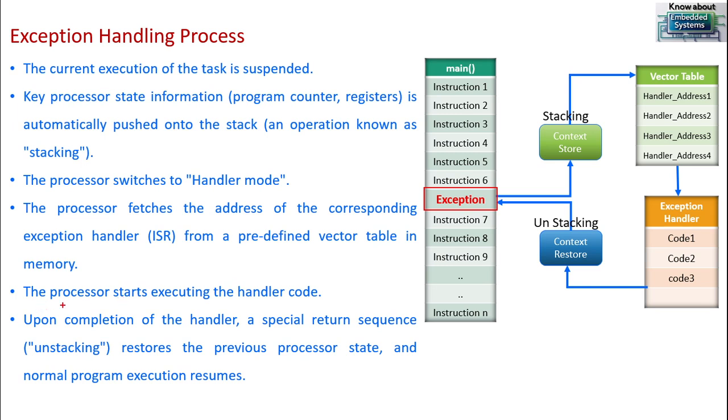The processor will start executing the handler code, nothing but the handler function, and upon completion of the exception handler, the processor will return back to the main code by restoring the context. This process is also called unstacking. Whatever we stored into the stack, the same thing will be taken back from the stack, and the processor will go to the main code and start executing. So this is how the exception process takes place, whether it is an interrupt or an exception. For both, it is a similar operation. I hope this is also clear.